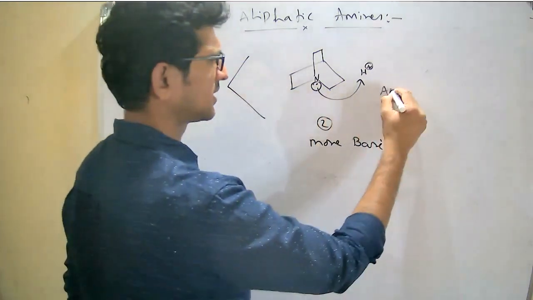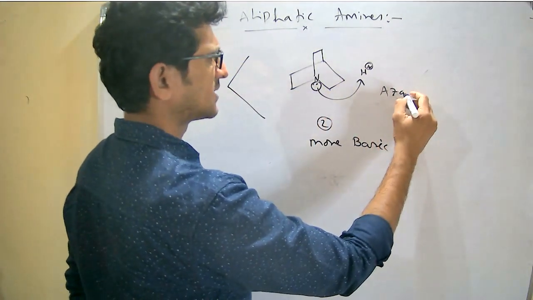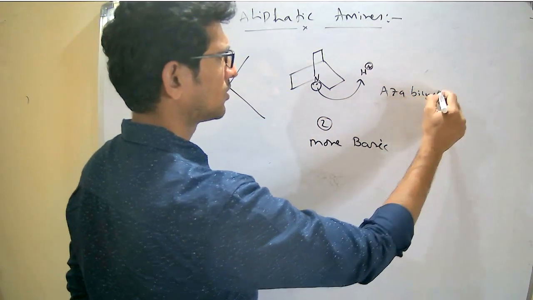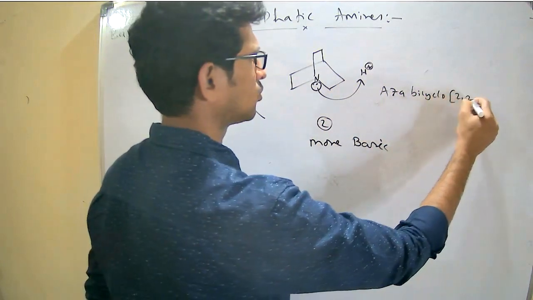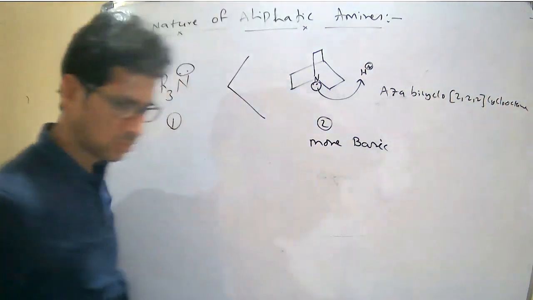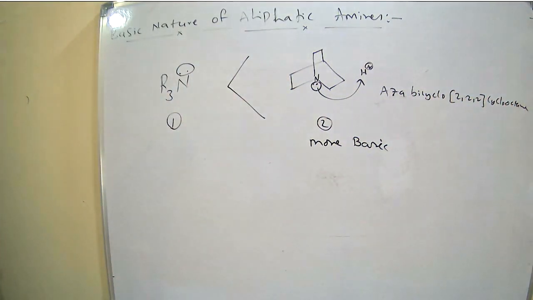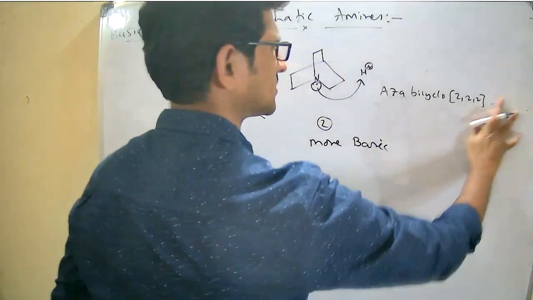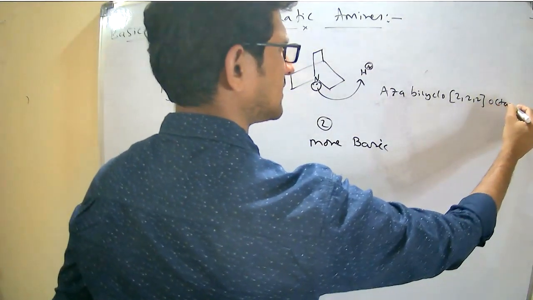The name of the compound is aza bicyclo 222 octane.